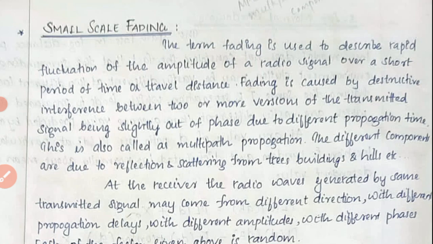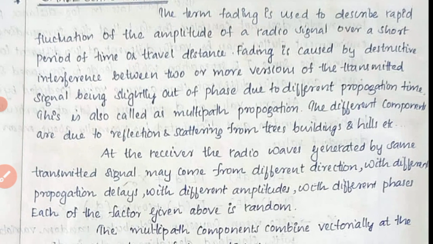At the receiver side, the radio waves generated by the same transmitted signal may come from different directions, with different propagation delay, different amplitude, and different phase. We are transmitting a signal from the transmitter side, and at the receiver side the signal may arrive with some propagation delay, with some difference in amplitude, phase, etc. So it will be random.